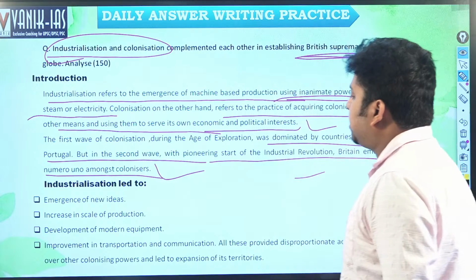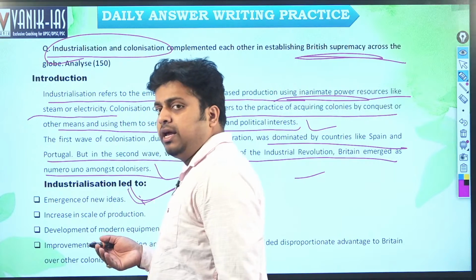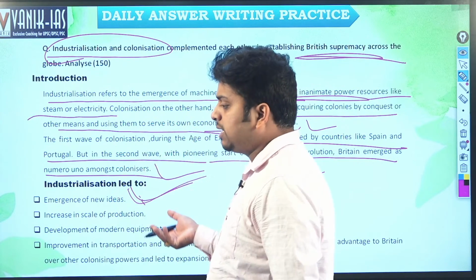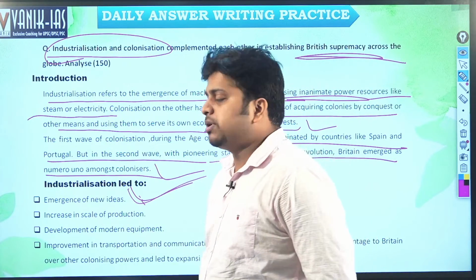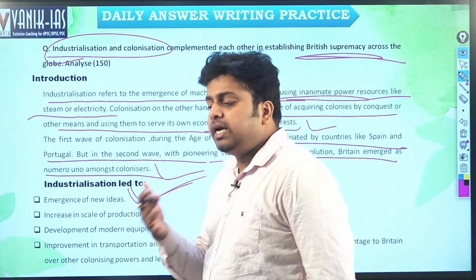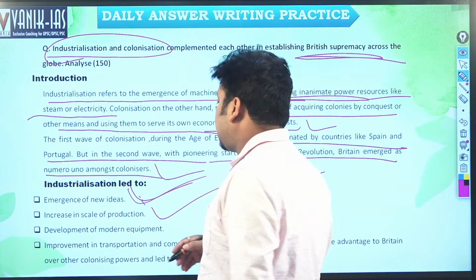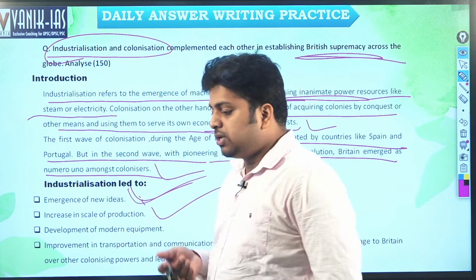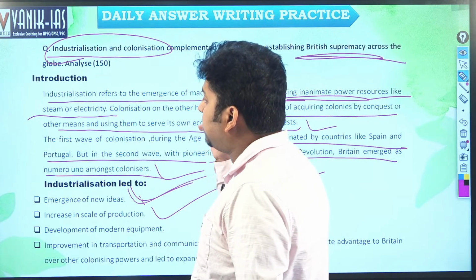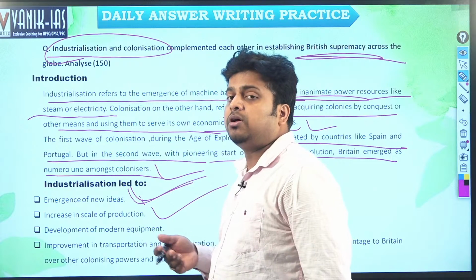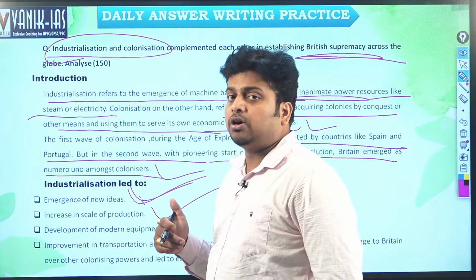Industrialization led to the emergence of new ideas. Yes, new ideas came to the society. Modernization came to the society. English education came to society. Urbanization was created, and because of urbanization, many blind beliefs were reduced, and the Renaissance developed, right? Scientific ideas developed, rationalization developed, and the scale of production increased. So various goods came to the market and economic development happened, but that economic development primarily served the colonial country, that is the British, not India, not the colonies.